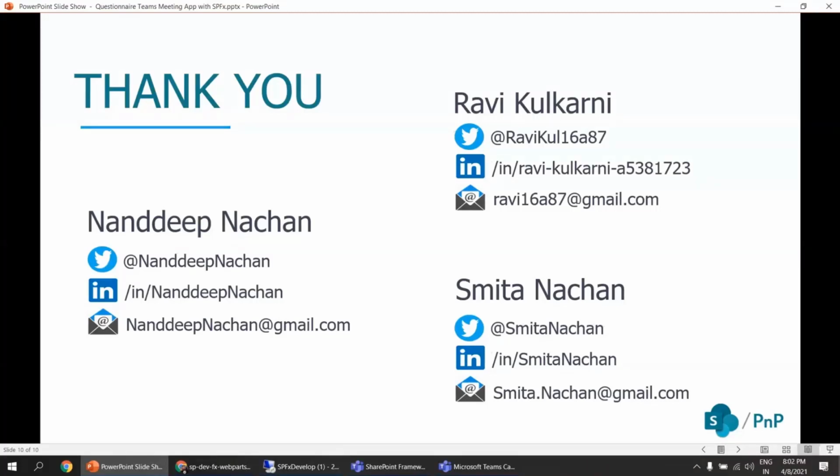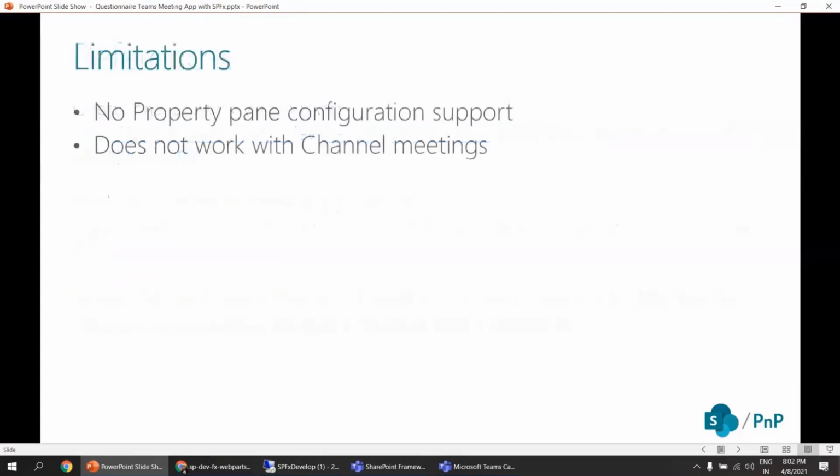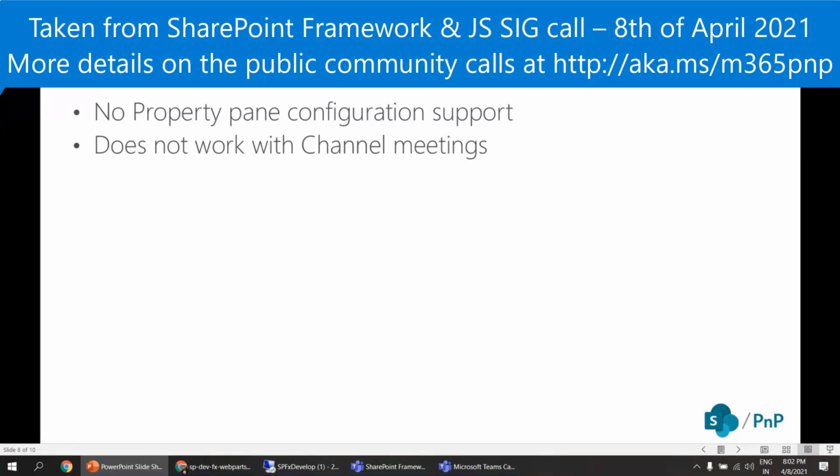I just want to call out on the limitations that those are not SharePoint Framework specific limitations. Those are limitations related to meeting apps for now in Microsoft Teams, and they are aware of that and they're working on it. And there will be improvements for the meeting applications in Microsoft Teams for sure. So it's a big investment area.